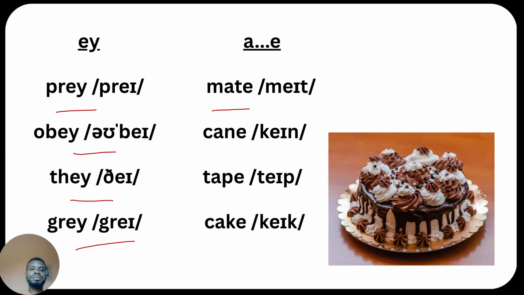So let's go through the words. Made. You pronounce it. Very good. Cane. Good job. Tape. Wonderful. And now the last word here is cake. Great.